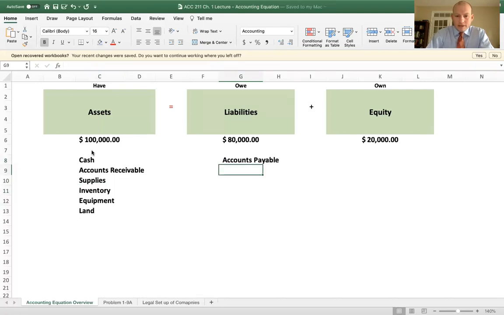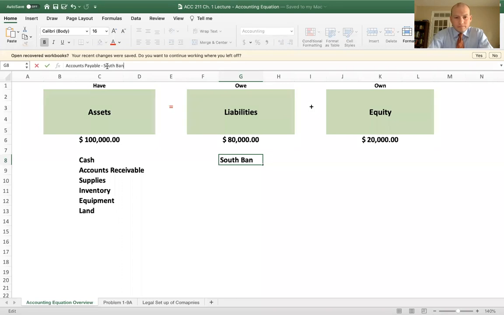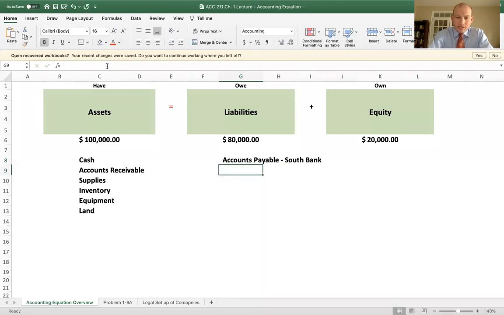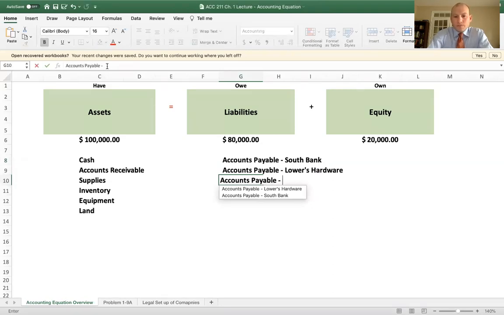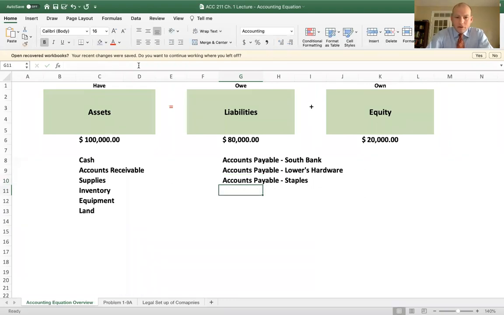Now, under liabilities, we're going to have an account called accounts payable. Accounts payable is the record of who we owe money to. For example, let's say we owe money to South Bank. Then accounts payable, South Bank. Let's say we owe money to Lowe's Hardware. So we're going to have an accounts payable for Lowe's Hardware. And say we have accounts payable to Staples, where we buy supplies on credit. These all represent money that we owe.